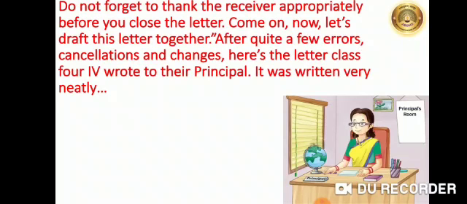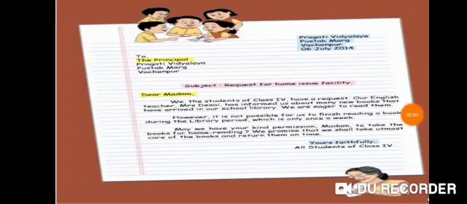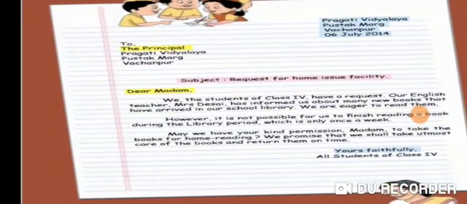After quite a few errors, cancellations and changes, here's the letter class 4th wrote to their principal. It was written very neatly. Here's a letter, students, that class 4 had written to their principal. Their name, Pragati Vidyalaya Pustak Marg, Vachanpur, 6th of July 2014.